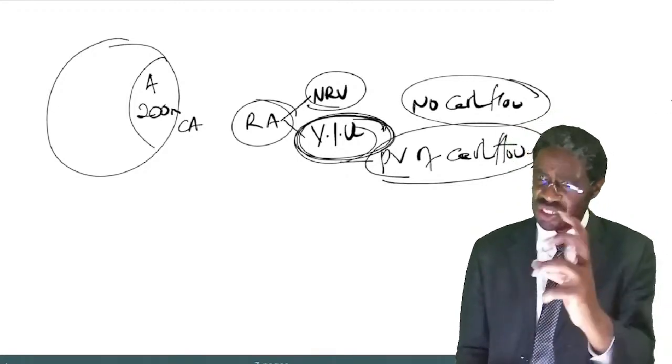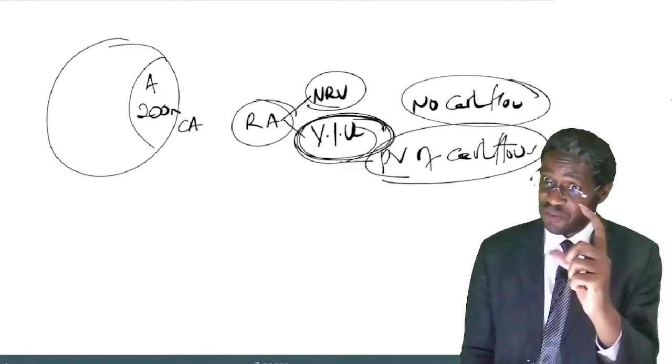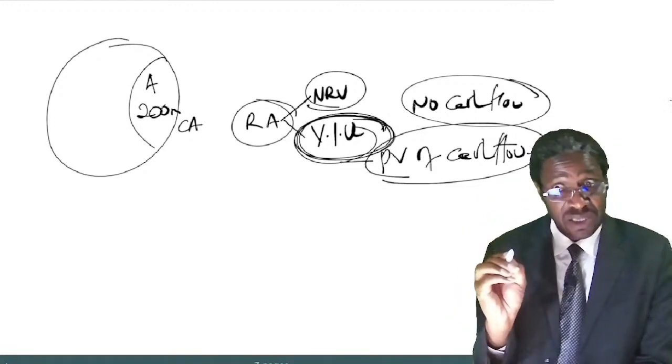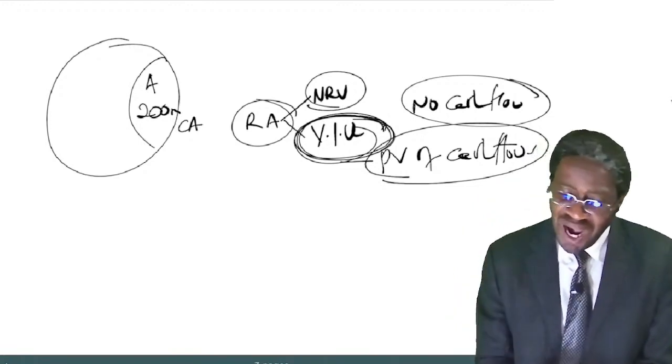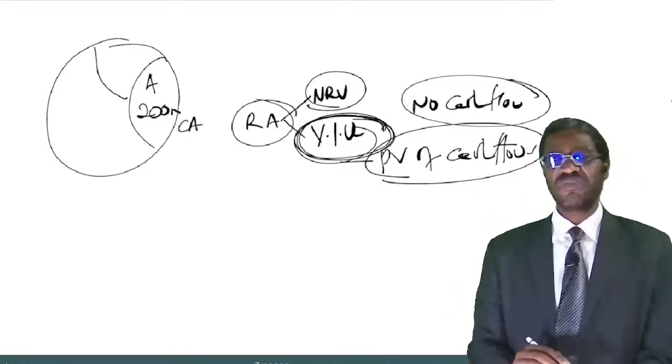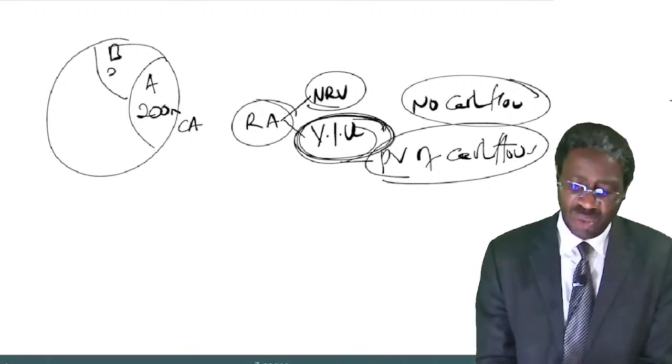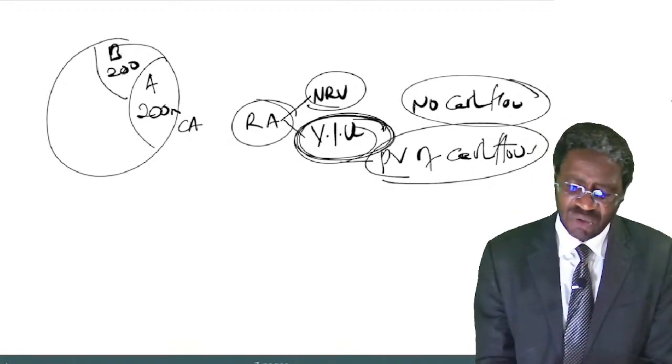You will ask yourself, if I put this asset A in a group with another asset, let me say I group it together with asset B, which could also have a carrying amount of 200.